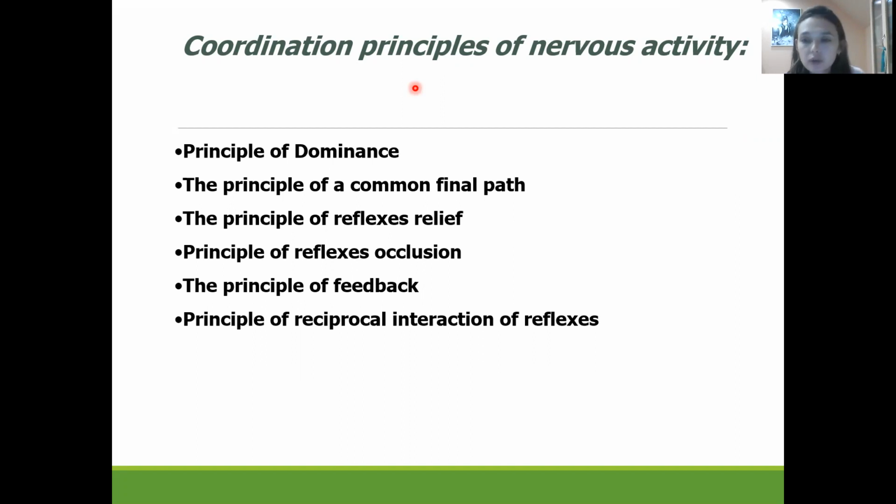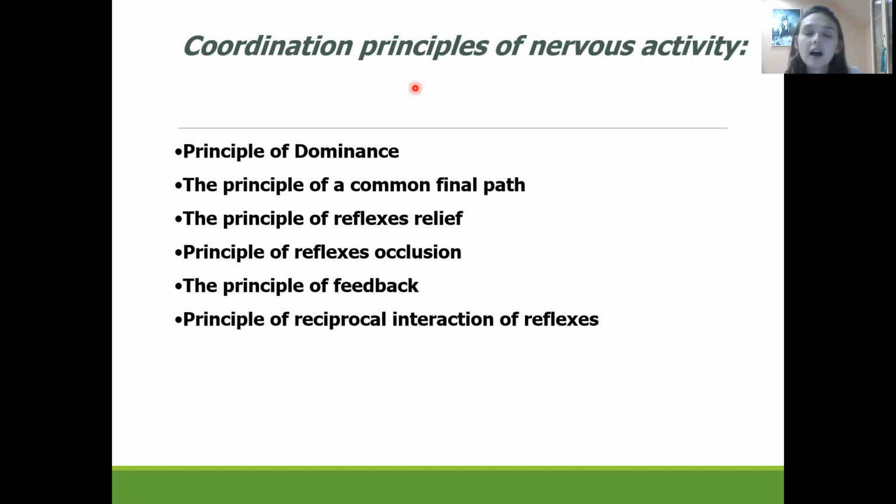Principle of reflex occlusion means that too strong stimuli will produce a weak reaction, the vice versa situation. The principle of feedback means that the reaction to the stimuli will always be coordinated.